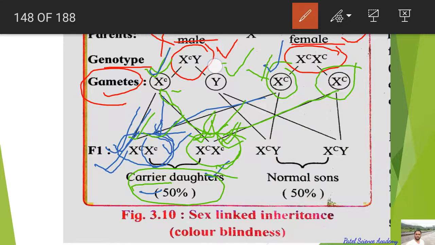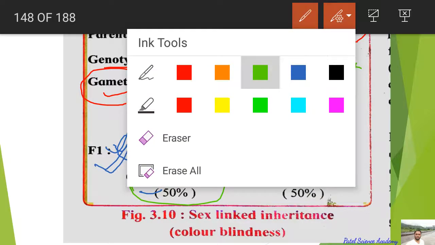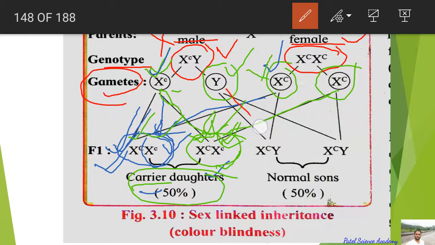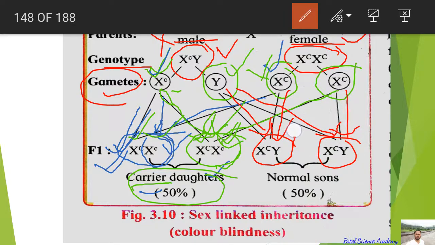And what about this Y? The other chances: this Y, if it is fusing with this X, so XY will be there, and the same cross will be here, XY, so this will produce a son, and there are 50% chances of son and 50% chances of daughter, but both the sons will be normal.